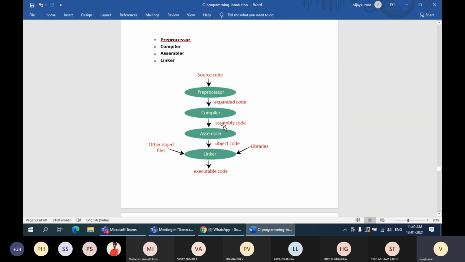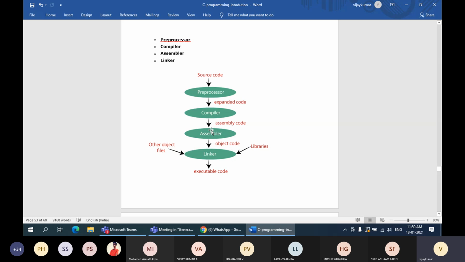For your program, say you write logic for adding two numbers, 10 plus 20, whatever .h files are needed should be linked or brought into that environment.